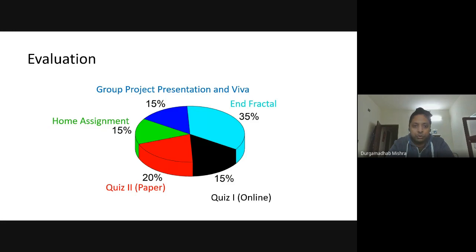Then there will be a group project presentation and Viva. I will just discuss that next. And then the end semester exam will be 35%. So the quizzes are in total 35, the assignment will be 15, the project presentation and Viva will be 15, and the end semester exam will be 35.